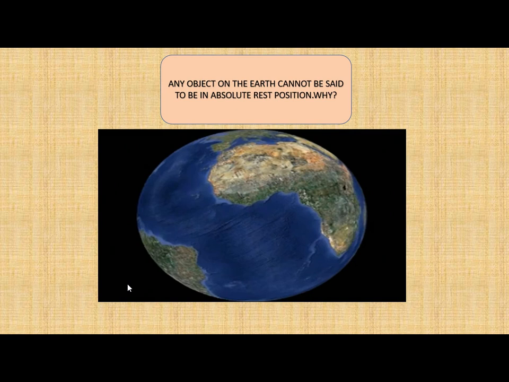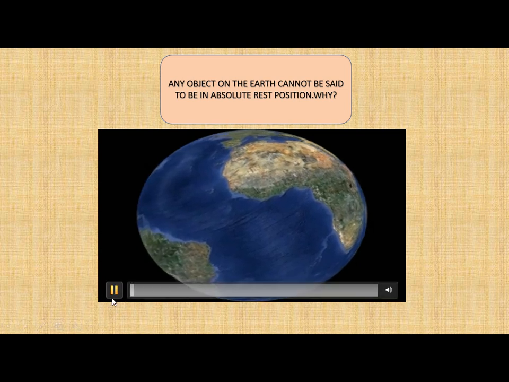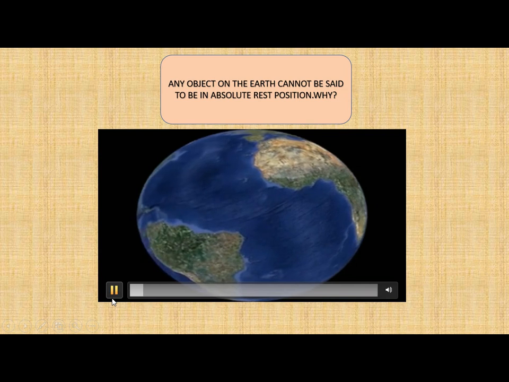We have a very important question: why any object on the earth cannot be said to be in absolute rest position? The answer is that here you can see this is the earth, which is rotating.